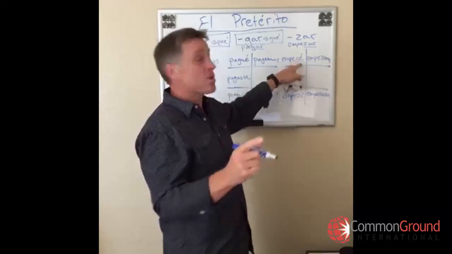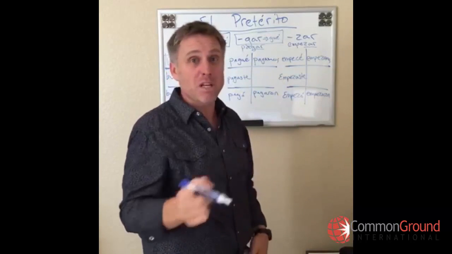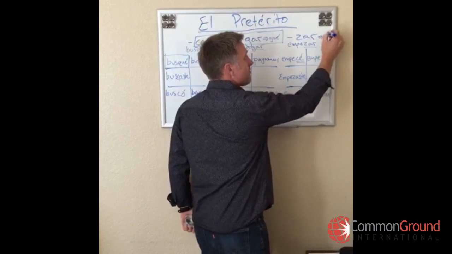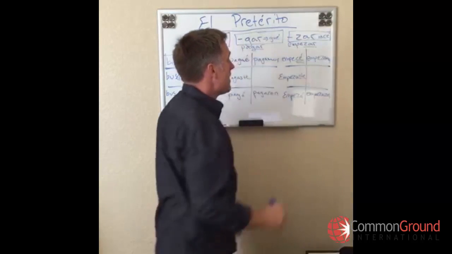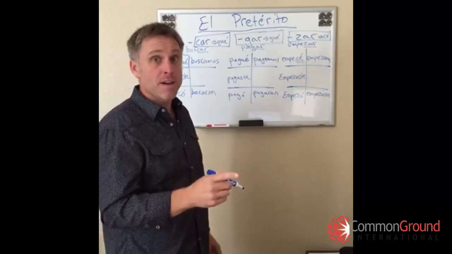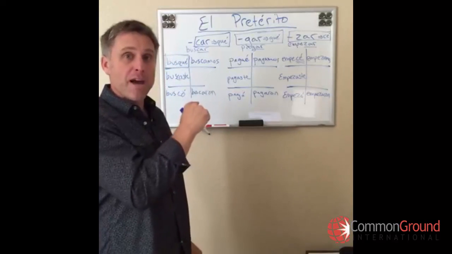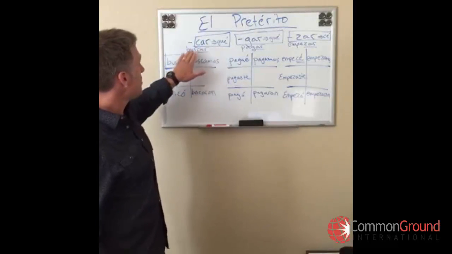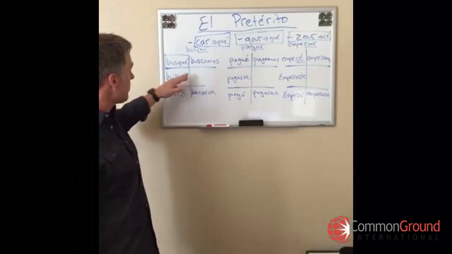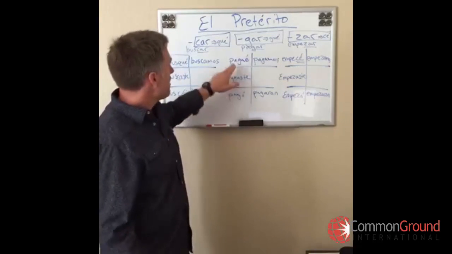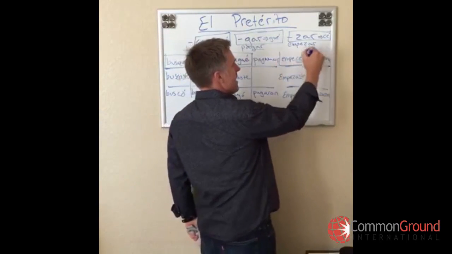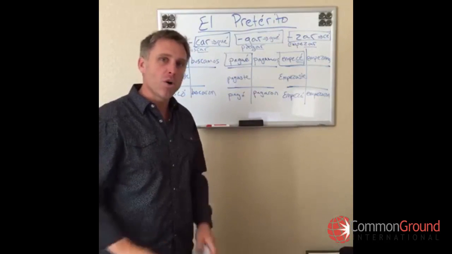So I'm not actually 100% sure why this one changes. Someone smarter than me knows. But zar goes to cé. So that's it. That's car, gar, zar verbs. You'll see this pattern show up in other tenses. But for now, in the preterite, this is how the pattern changes. So, buscar, only la forma yo, no las otras formas, porque estas otras formas no hay problema. Busqué, pagué y empecé. Solamente la forma yo cambia.